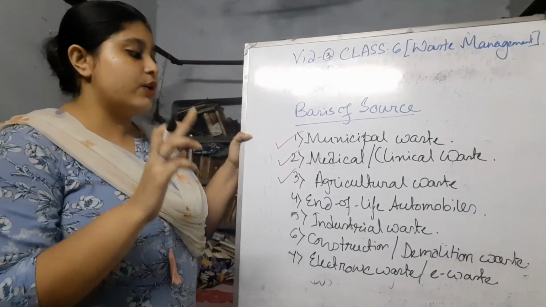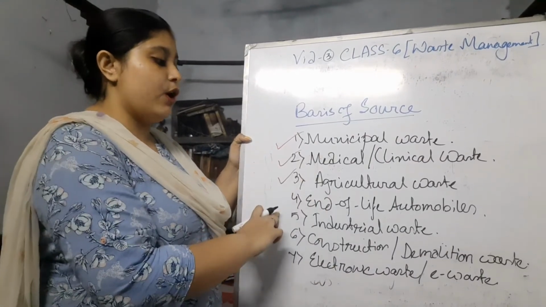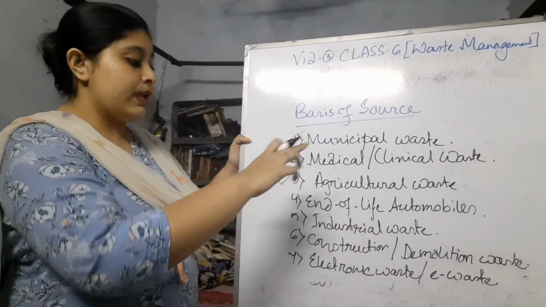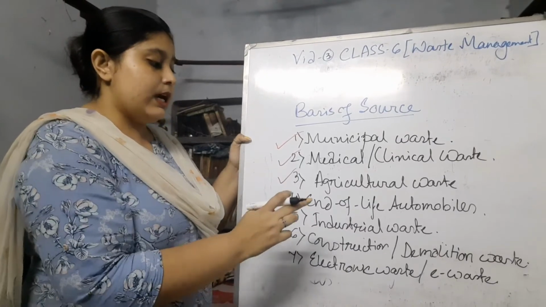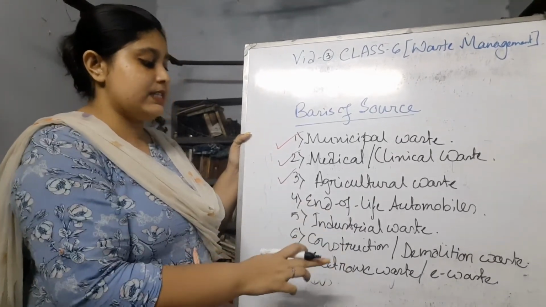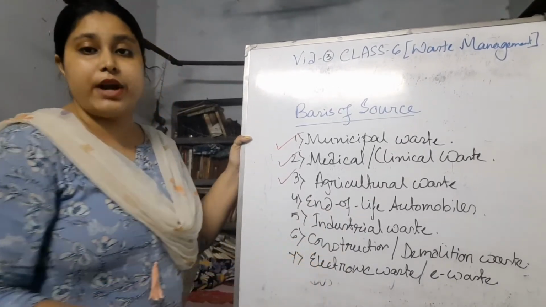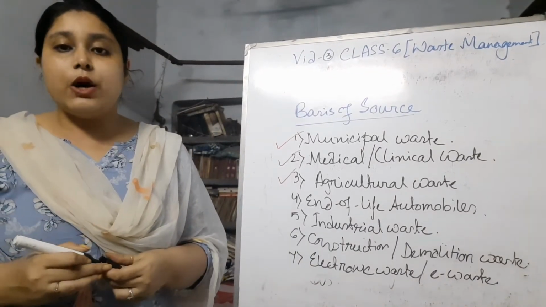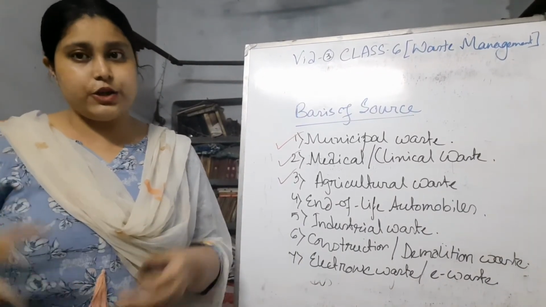In this video, we are going to discuss end of life automobiles, industrial waste, construction or demolition waste and electronic waste products, along with pictures. So let's go for this video.